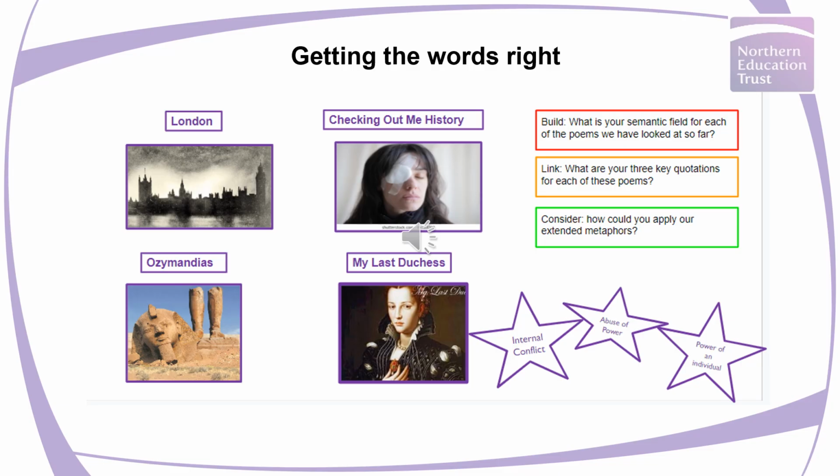The next thing is to think about how we could apply our external metaphors. This could be something that you could leave out with Year 9, or you could choose to include it. It's used quite widely within Key Stage 4. But again, it's another way of sharpening that opening point. So is it that the people in London feel bombarded by the abuse of power of the ruling elite? That could be one way around it as well.